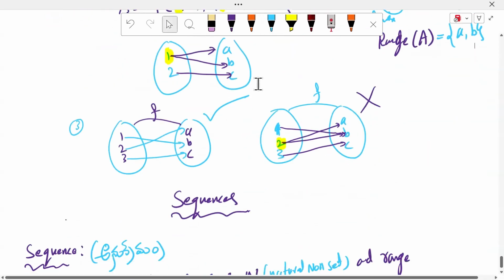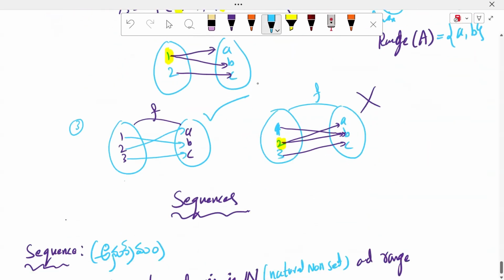This is the range. Here, sir, what is the range here? There, range of f. What is the range, sir? Here, there, A, B, C is the range.